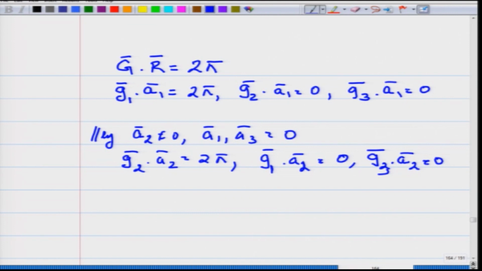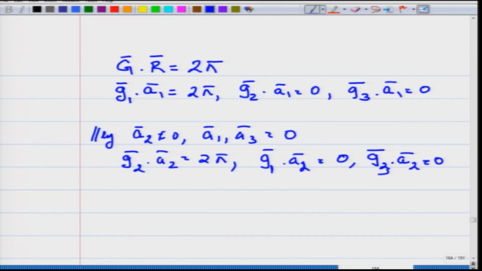So this says the above condition, G1 dot A1 equal to 2 pi and G2 and G3 dot A1 equal to 0, suggests that G2 and G3 are perpendicular to A1. So this directly gives us a way to construct G1, G2 and G3.